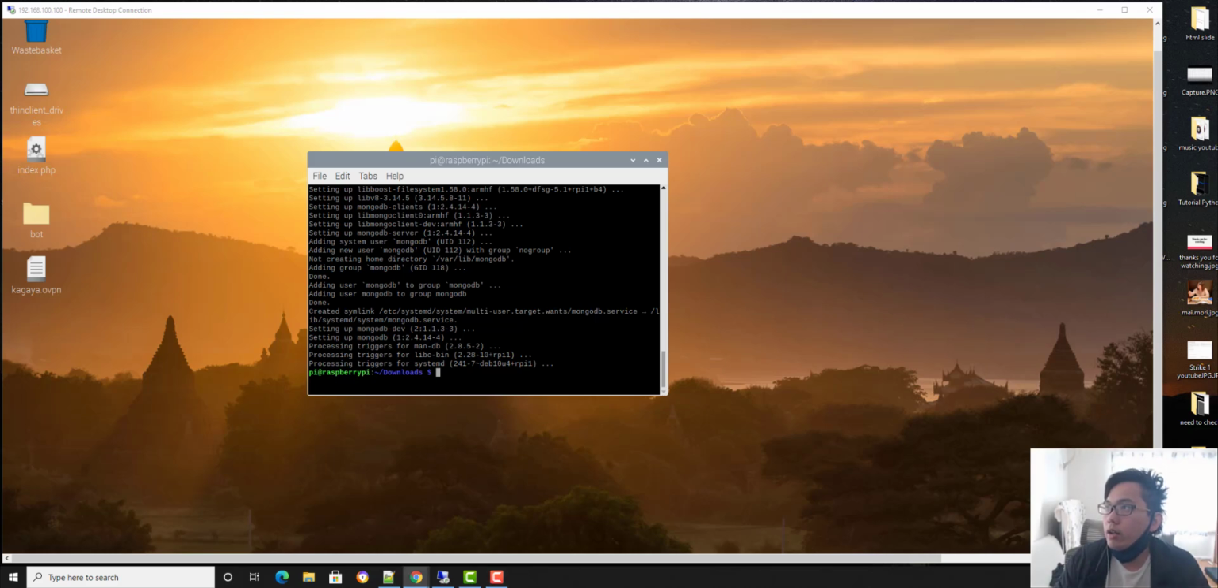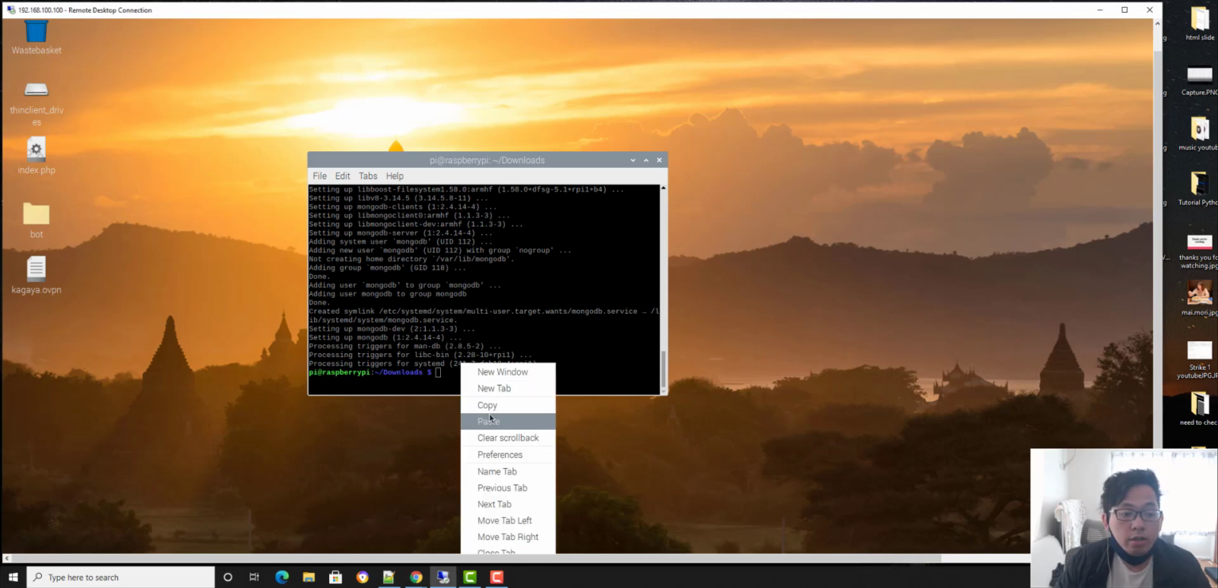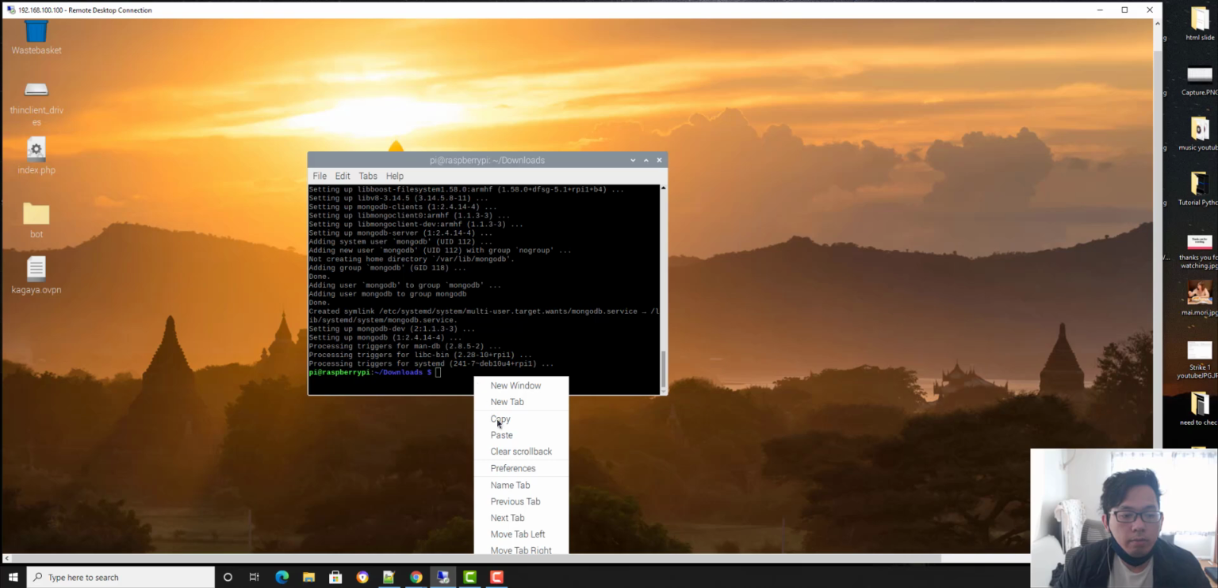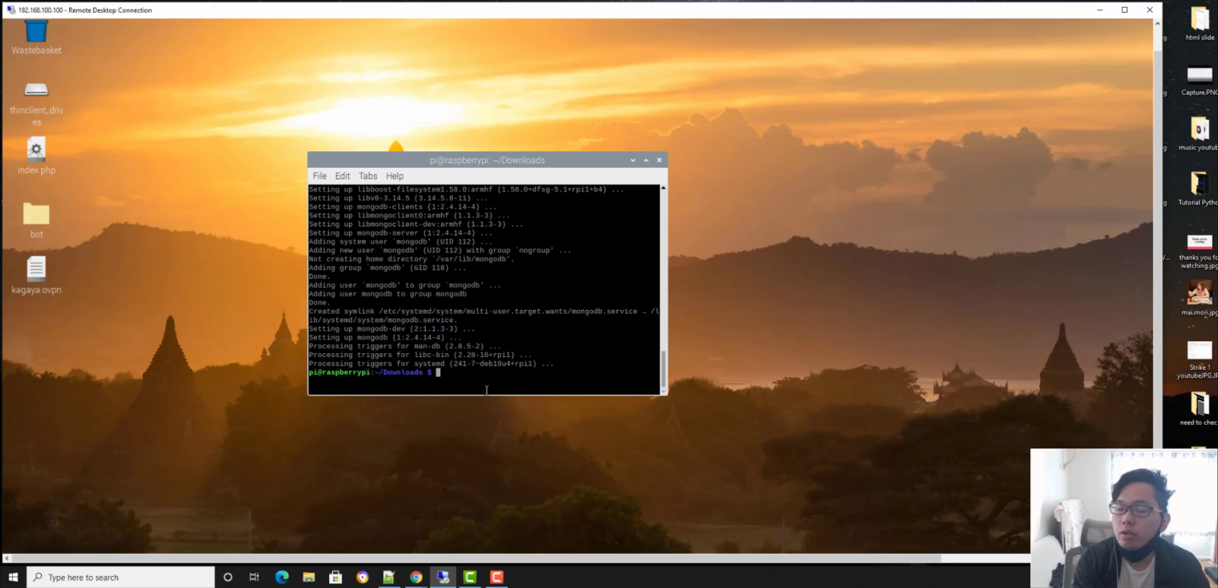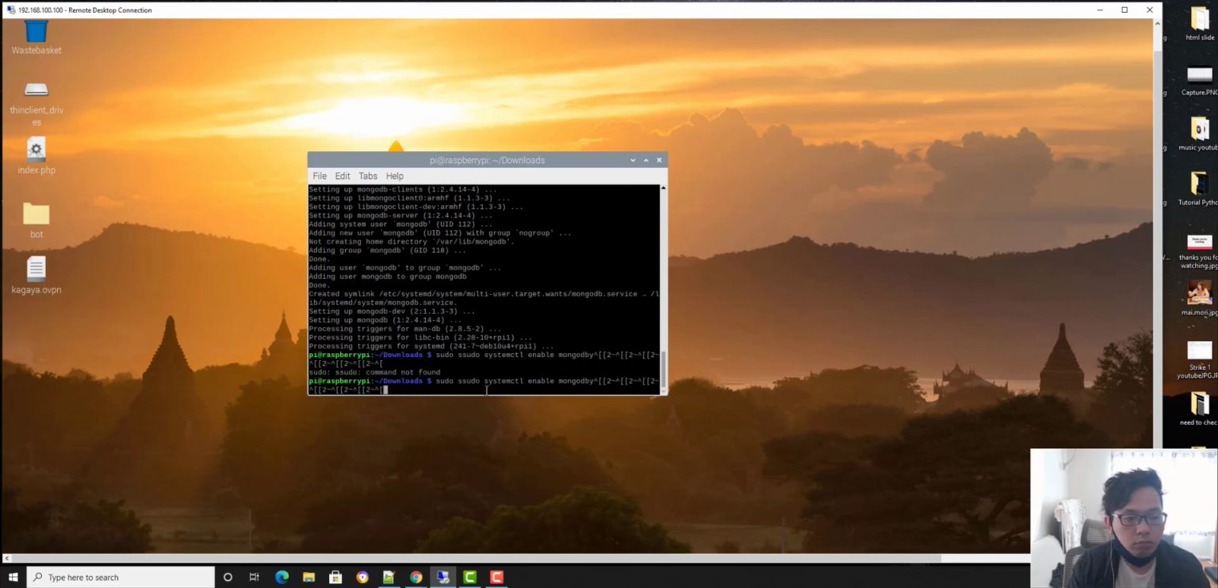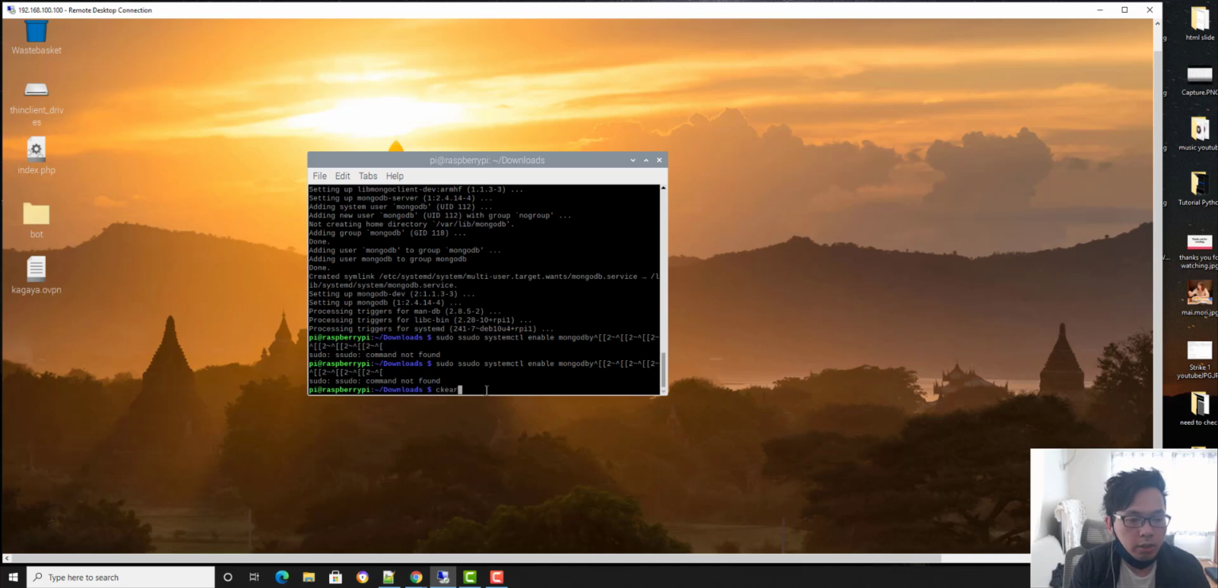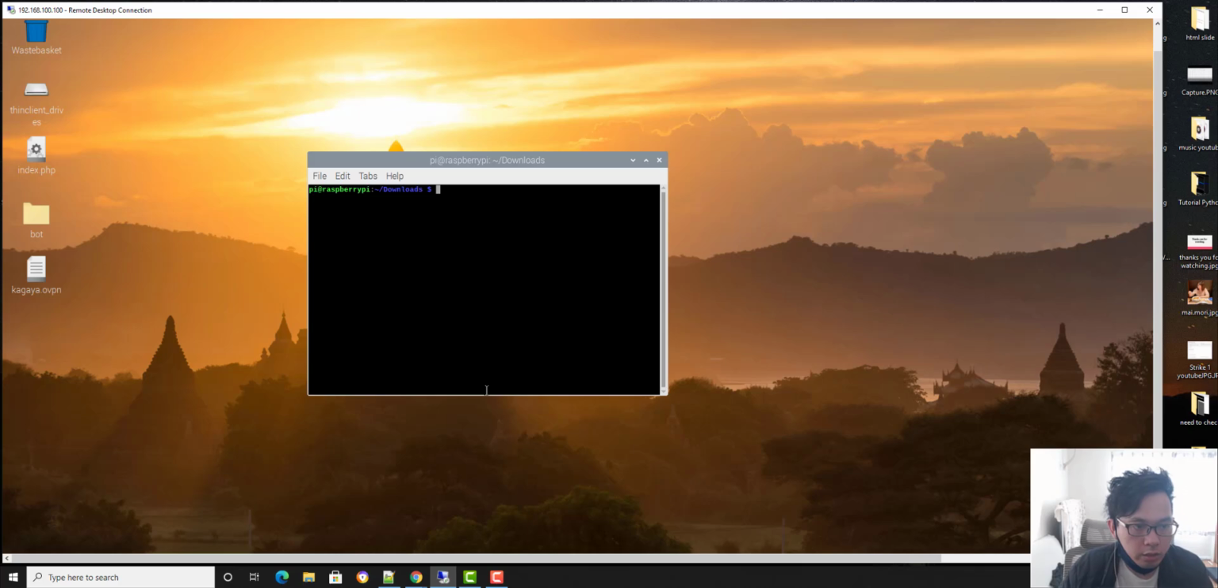Okay, so we're gonna enable it. There's two commands that we need to use. So the first one is, can I paste it? You know what? Sudo. Okay. Wait, let me clear this. Clear. I'm gonna paste it. Okay, like that.